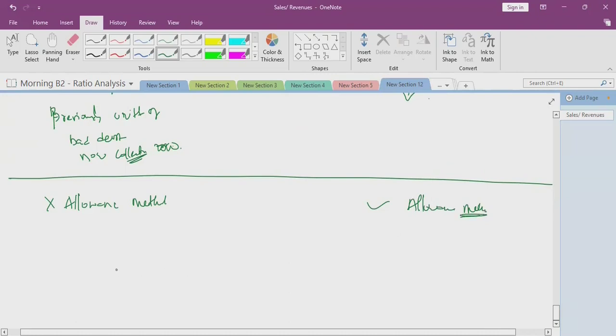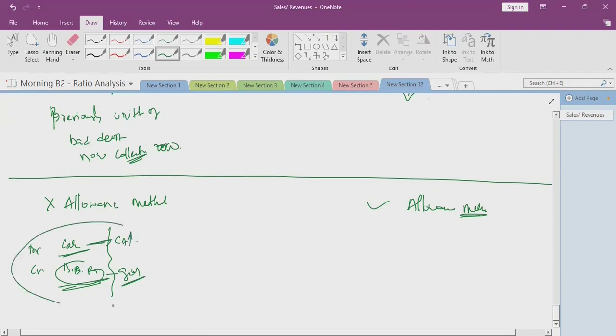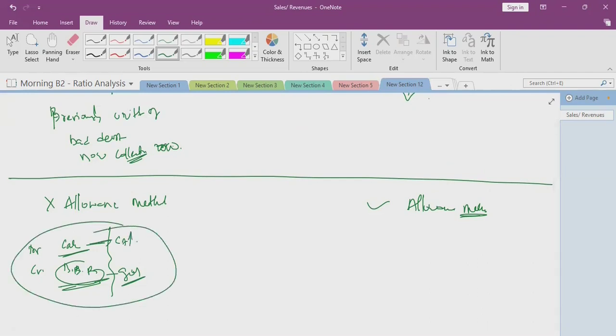When we are not following the allowance method, simply we will debit the cash and credit the bad debts recovery account. So this is a gain in the income statement, and the current asset is increased. In the allowance method, what amount are we going to consider and how will the journal entry be recorded when it is collected? I mean to say previously written off bad debts of 2,000 are now collected.